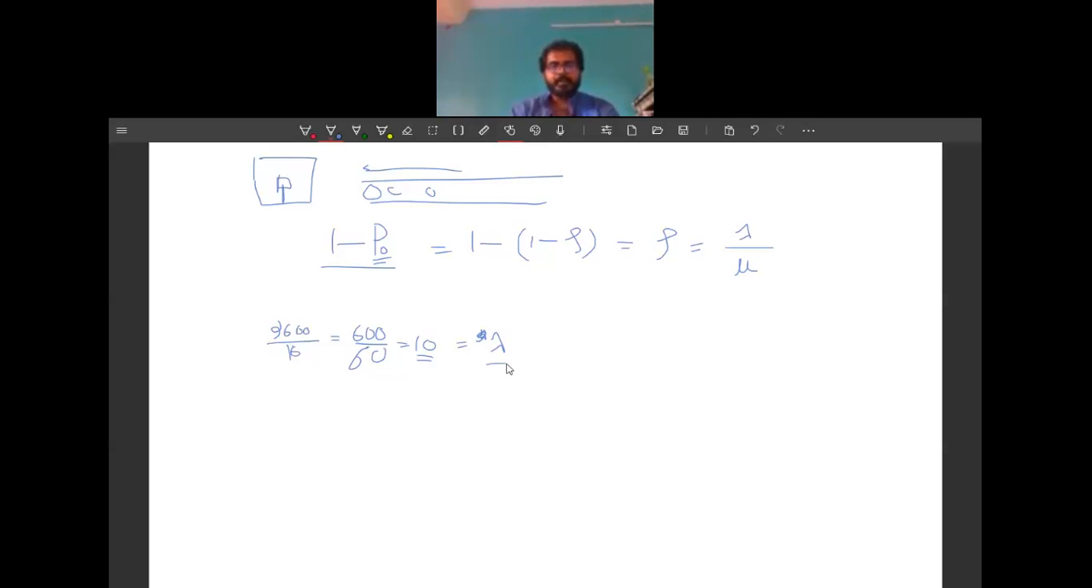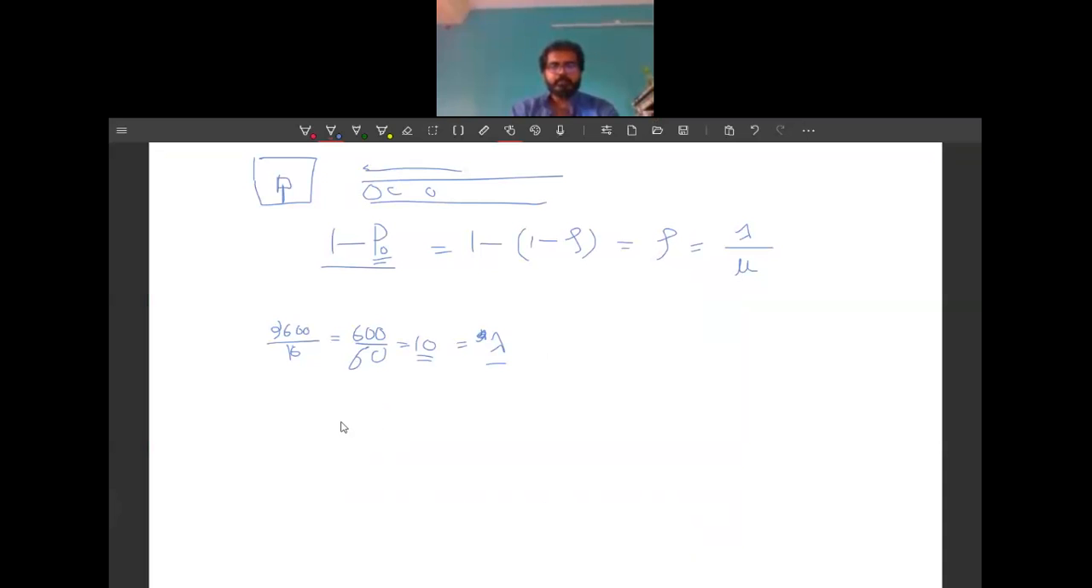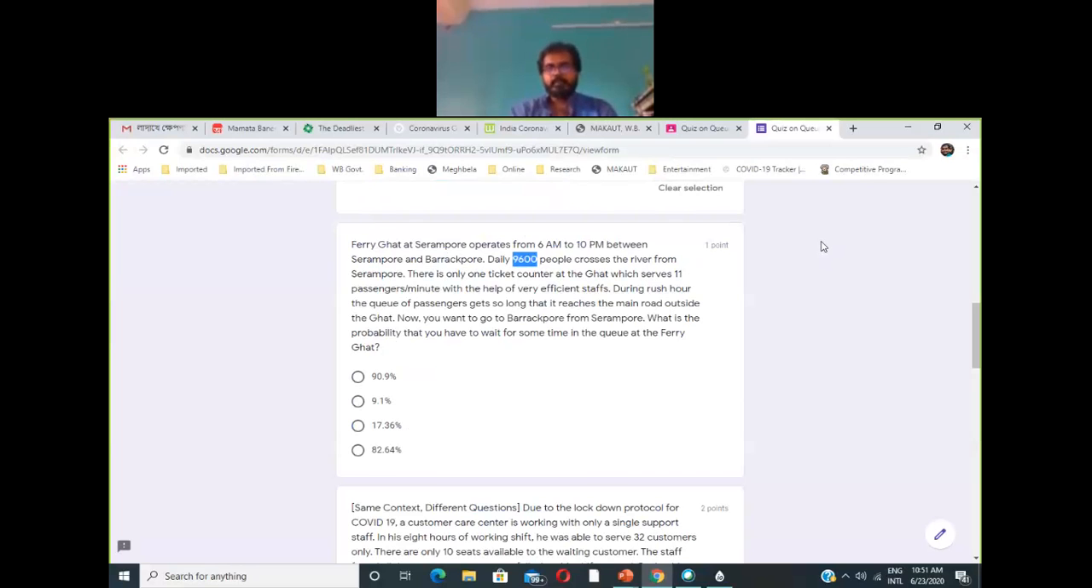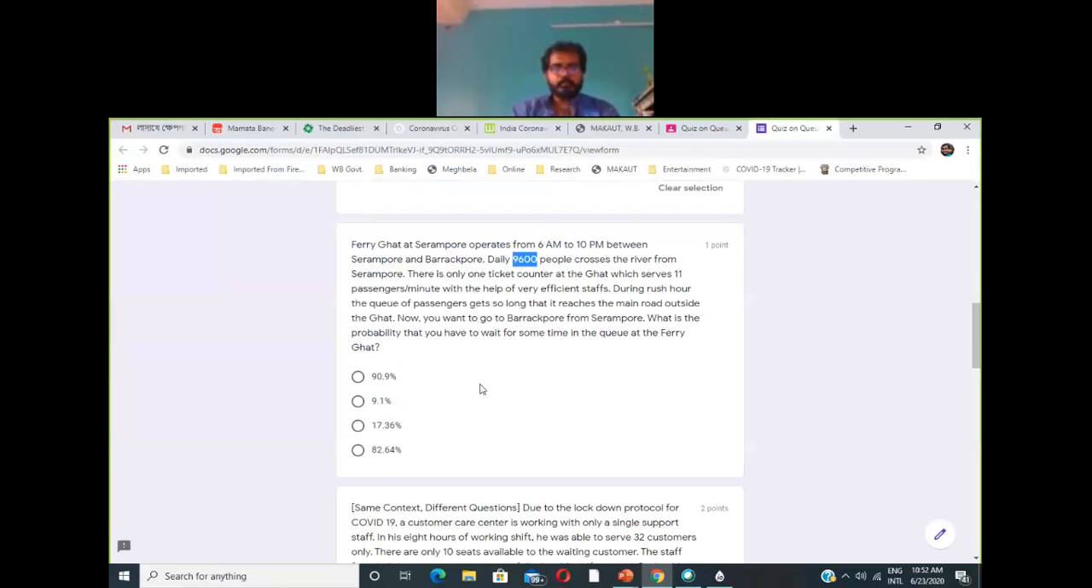And there is only one ticket counter at the ghat which serves 11 passengers per minute, right? So the rate of service, that is mu, is 11 passengers per minute. So we get lambda equal to 10 and mu equal to 11. If you replace it, you will get around 90 point something percent, 10 divided by 11. This is around 90%, so that will be your answer.